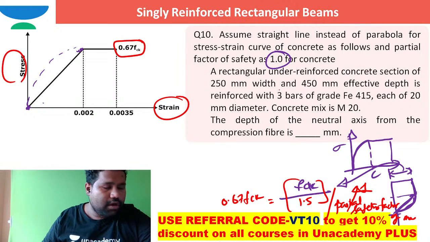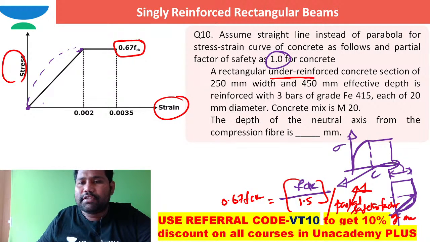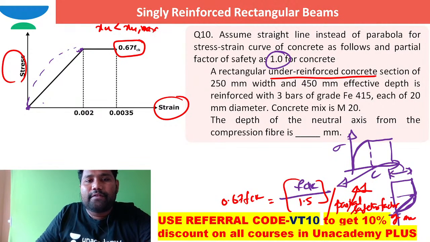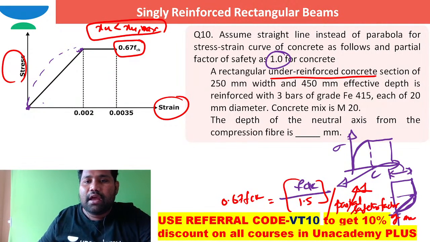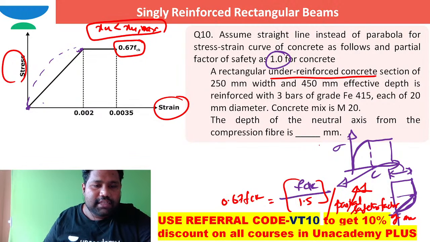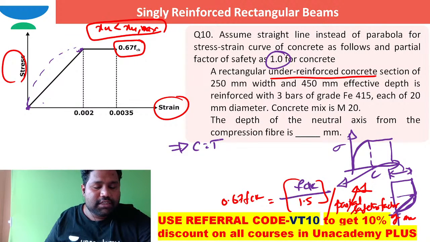In this case, when you see it, a rectangle under reinforced. They are saying it's an under reinforced concrete section. When it's an under reinforced concrete section, XU is less than XU max. Okay, they had given the concrete mix as M20. They are asking what is the actual depth of neutral axis. Brother, I hope you can always work out the actual depth of neutral axis from compression force equal to tension force.